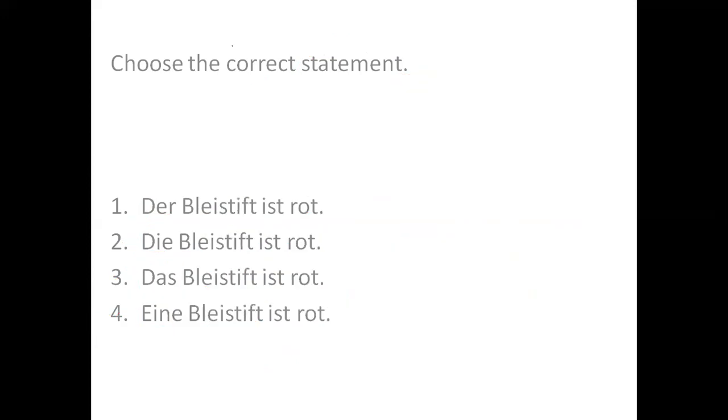Let's talk about next sentence. It says Der Bleistift ist rot. Bleistift is pencil. Right? So pencil is again masculine. So in exam you just need to identify the noun and the gender of it.